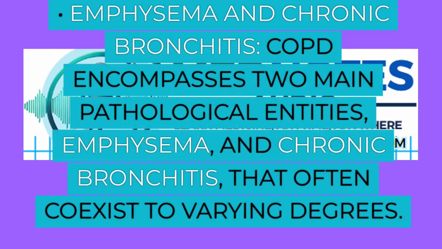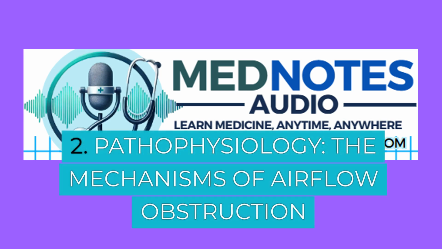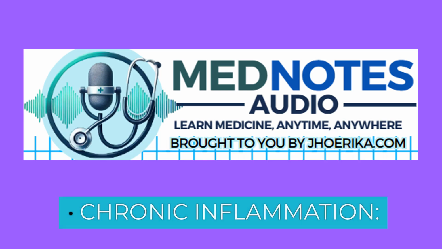Emphysema and chronic bronchitis. COPD encompasses two main pathological entities, emphysema and chronic bronchitis, that often coexist to varying degrees. Note: it is important to know that COPD is a very common and potentially debilitating disease. 2. Pathophysiology. The mechanisms of airflow obstruction.